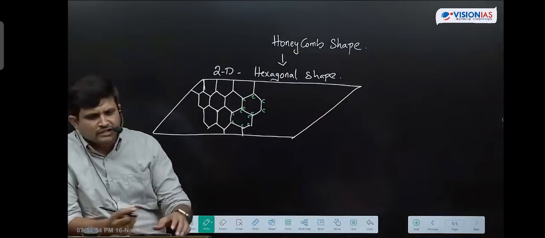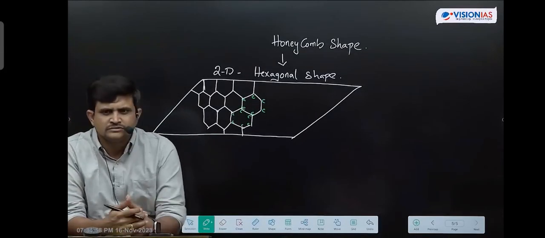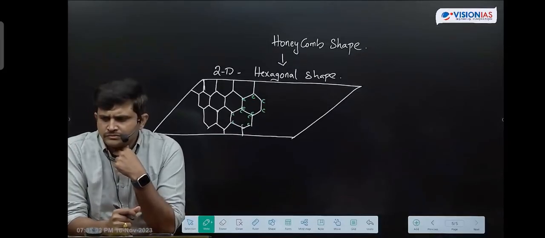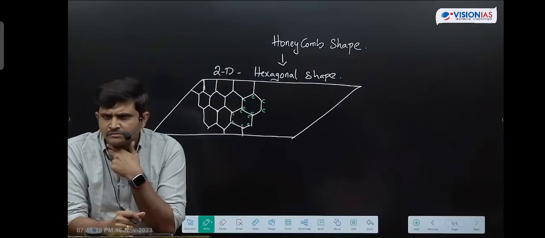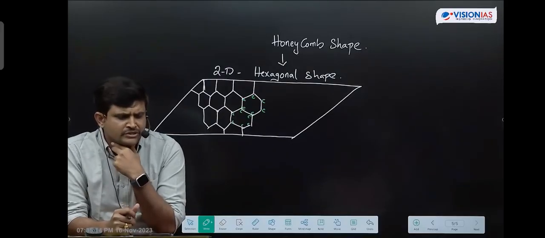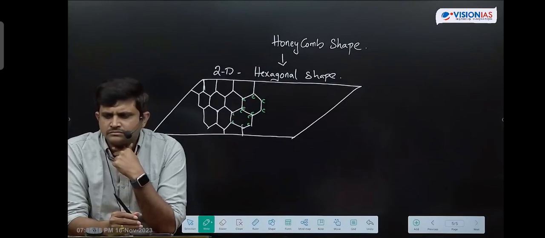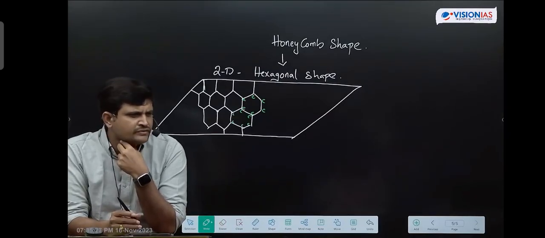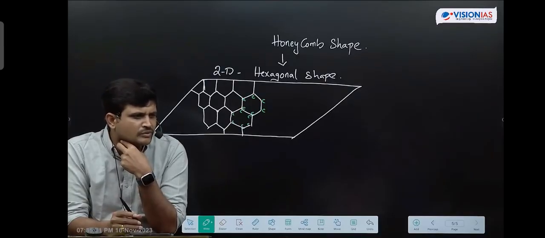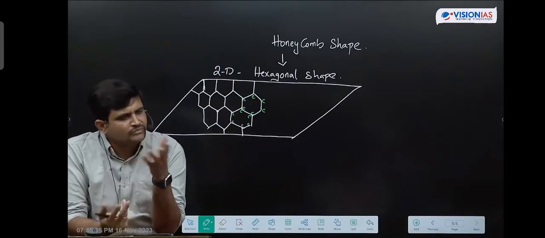Graphite is an allotrope of carbon. It is made up of 7 to 8 layers of carbon atoms. The hexagonal shape we call a benzene shape. If I say benzene shape, most of the people can't understand.